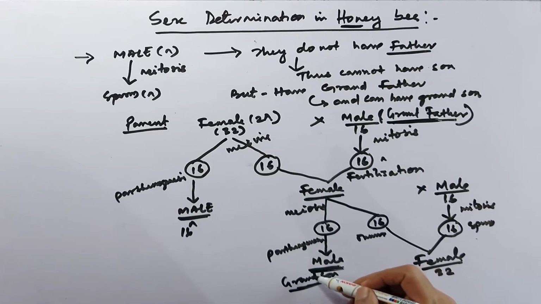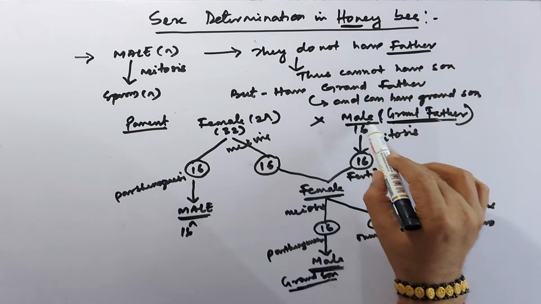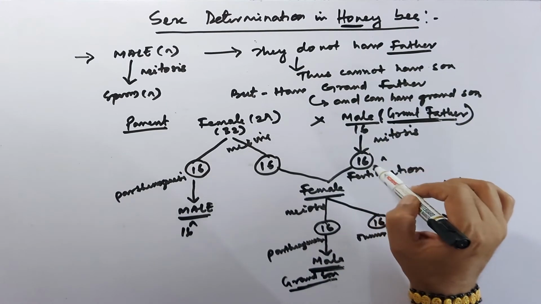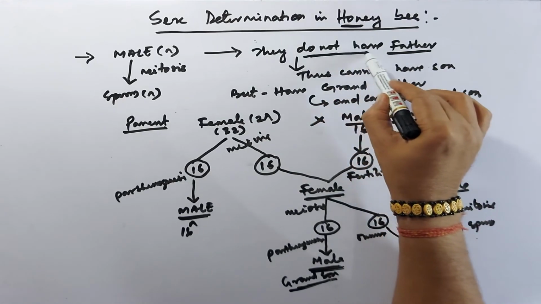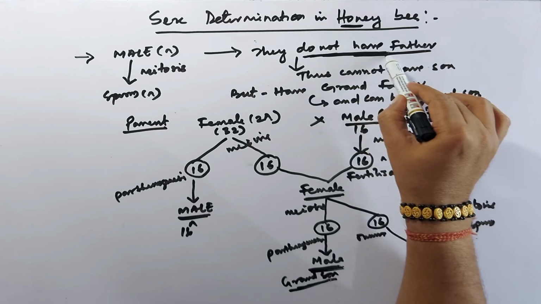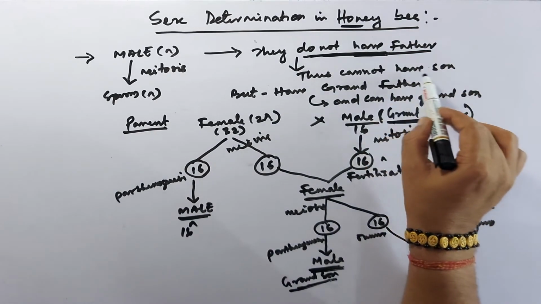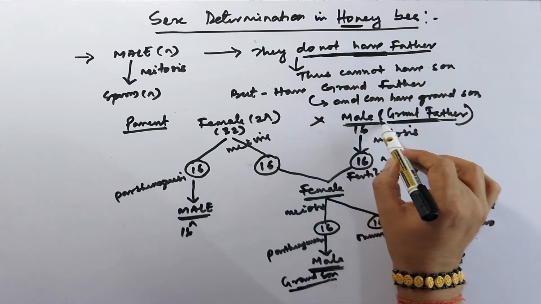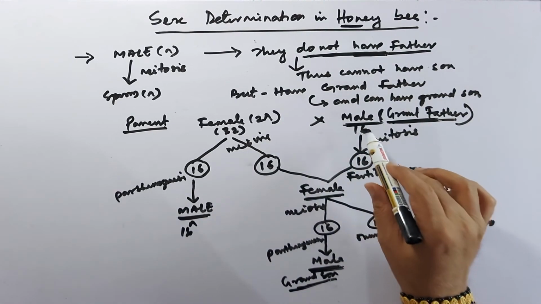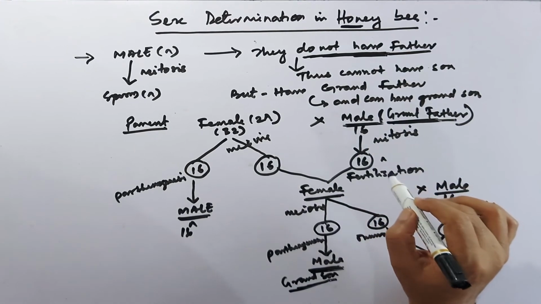So this grandson has no father. It is produced from the mother only. And this grandfather has no direct son. So for that, the statement is: the male does not have a father because it is directly produced from the mother, and thus cannot have a son, because this male only produces sperm and that sperm cannot produce the male one.